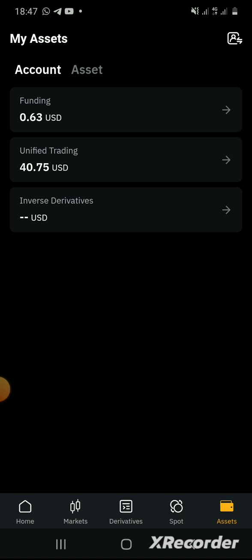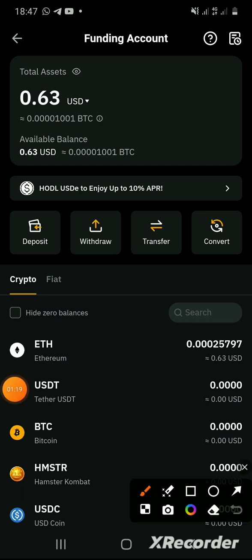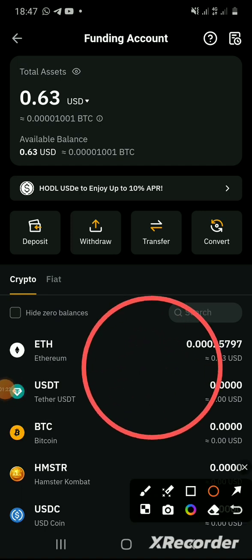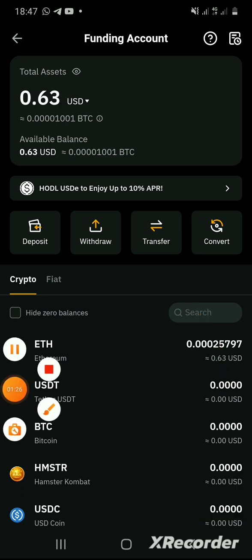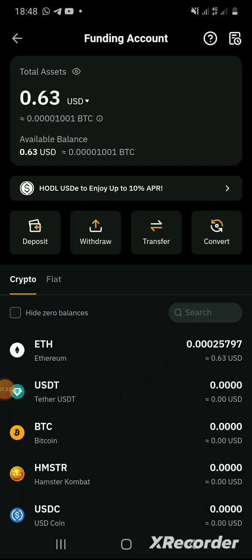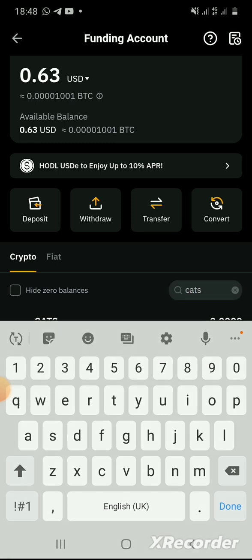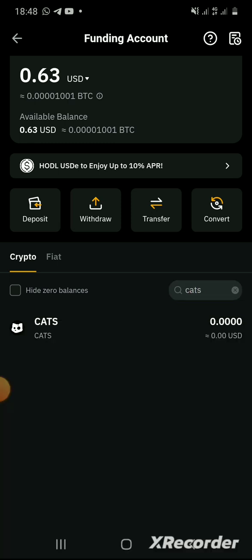So let's start with funding. You go to funding, you click, you type in, sorry, not this, okay, you go to this place, type the search button, type cat. Okay, this is mine, it is not yet a drop.